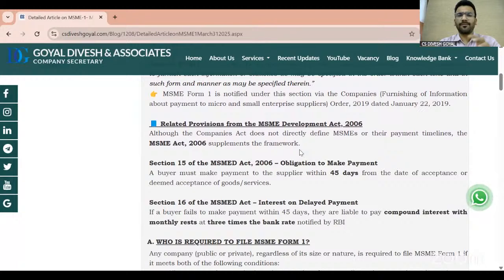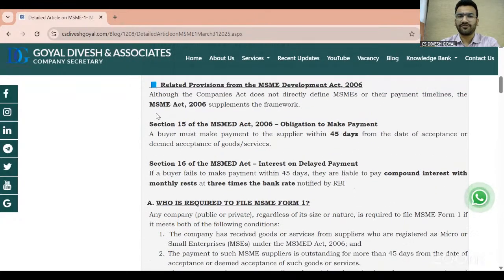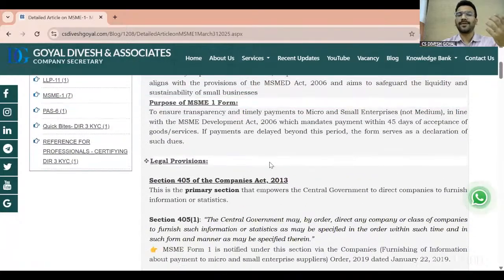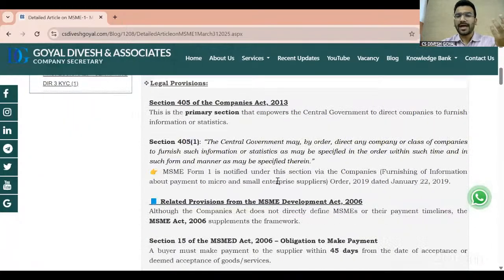This form MSME 1 is specifically related to the MSME Act 2006, and more specifically to section 15 and section 16 of the MSME Act. If any of you have read sections 15 and 16 of the MSME Act, you will understand the reason behind this form. Many times this question arises: why did the ministry launch this form? Actually, the purpose of launching this form was transparency regarding MSME transactions.